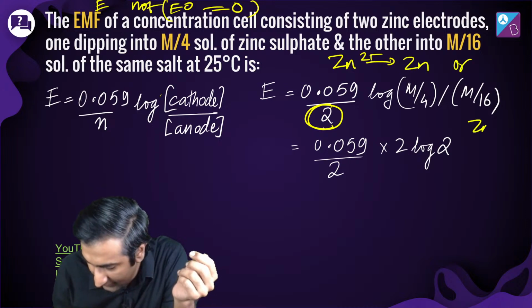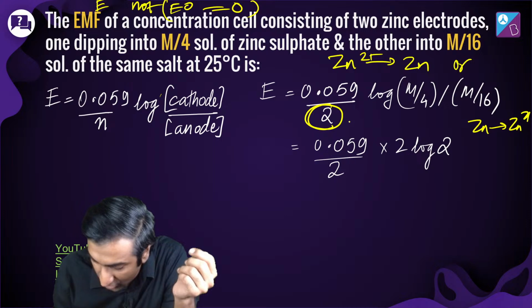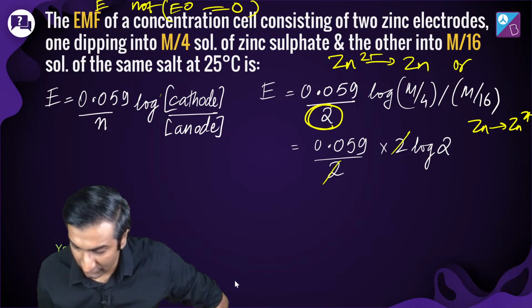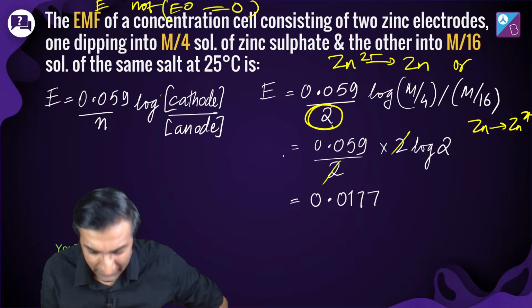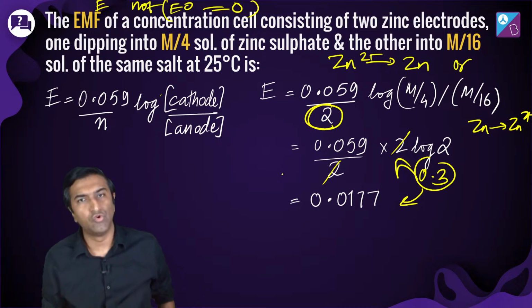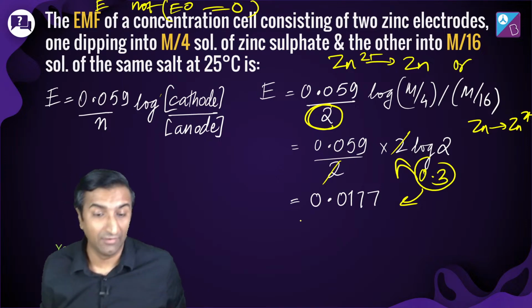और Zn giving you Zn2 plus. So 2 इलेक्ट्रॉन है, ध्यान रखो. So you get 0.059 log 2. So 0.059 into log 2 कितना होता है? 0.3, right? So 0.3 times this gives you this. ठीक है, cool. मतलब 1/3 approximately of 0.059.